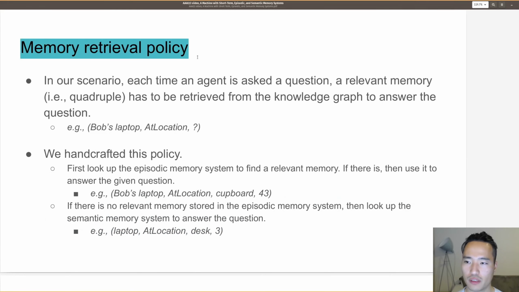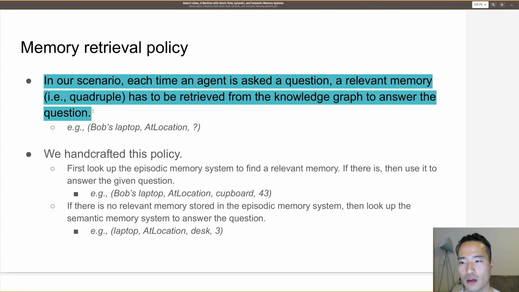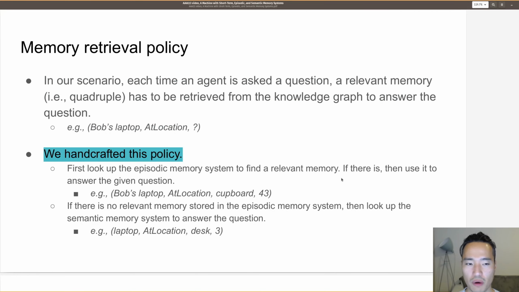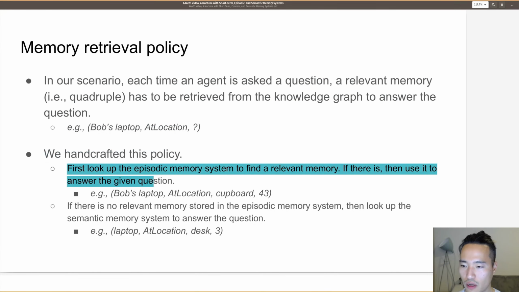Memory retrieval policy. In our scenario, each time an agent is asked a question, a relevant memory has to be retrieved from the knowledge graph to answer the question. If the environment asks the agent a question, where's Bob's laptop, then the agent has to retrieve relevant memory either from the episodic memory system or from the semantic memory system to answer this question. We handcrafted this policy. How we did it was first look up the episodic memory system to find the relevant memory. If there is, then use it to answer the given question.